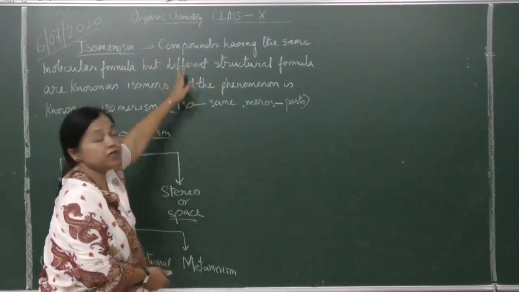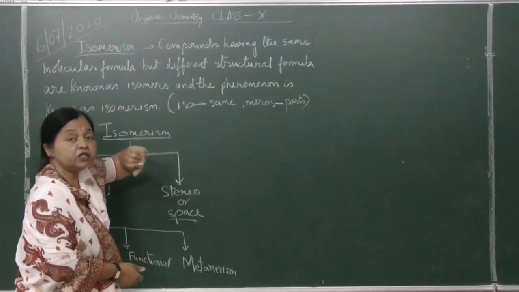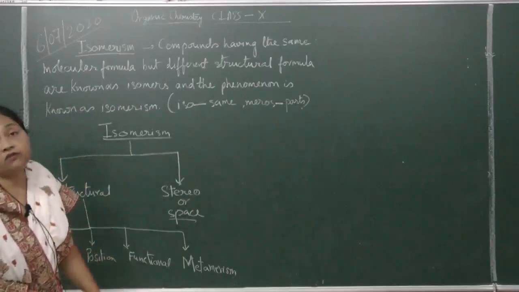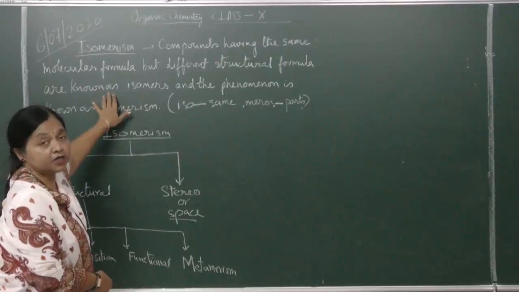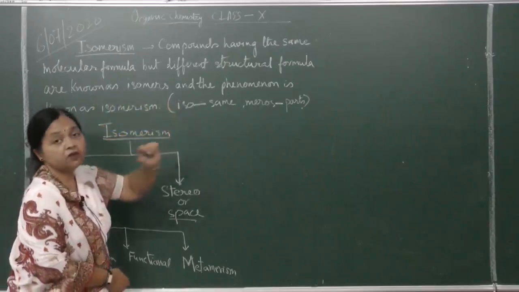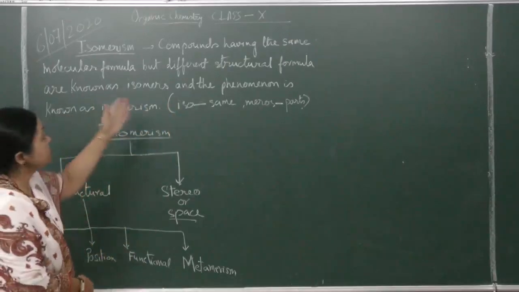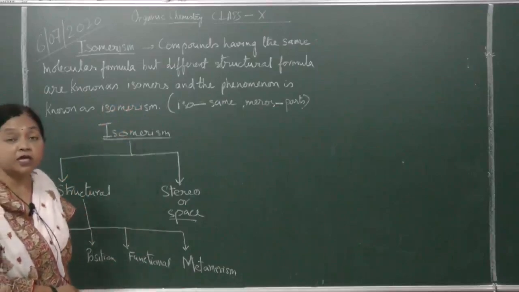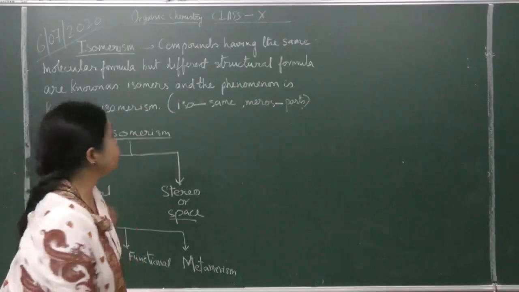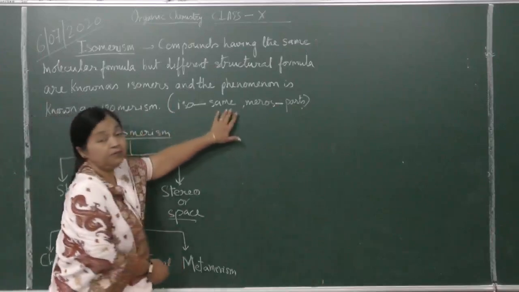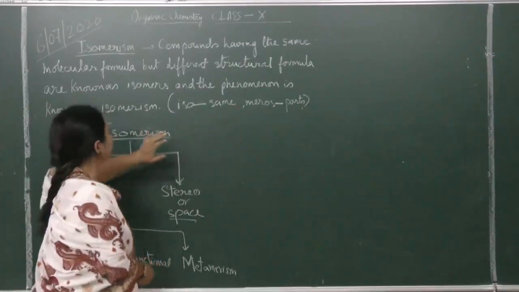Molecular formula, we were learning about formulas before this. So the molecular formula is the same, but the structural formula is different. Those compounds are known as isomers, and the phenomenon of exhibiting separate structural formulas for the same molecular formula is called isomerism. Iso means same, meros means parts, having the same parts.